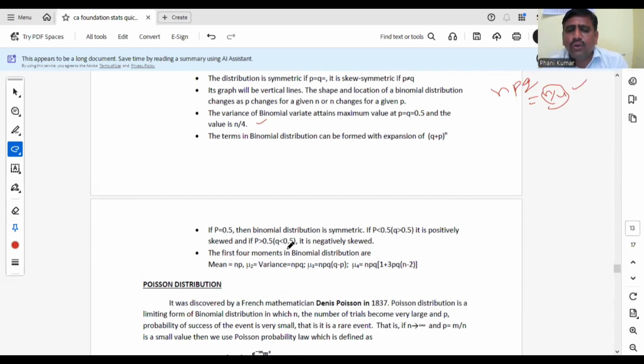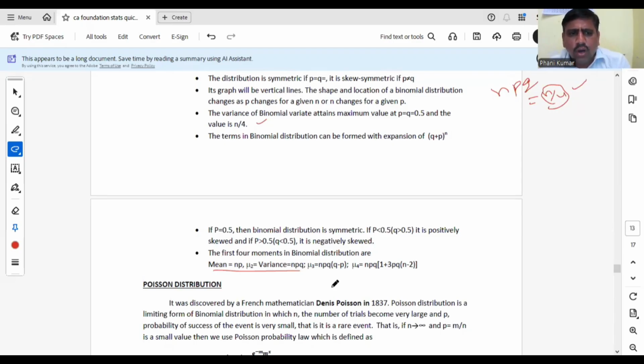P greater than half, q less than half, it is negatively skewed. Mean is NP, variance is NPQ, mu3, third central moment, NPQ into Q minus P, mu4, NPQ into 1 plus 3PQ into N minus 2. In this, mean and variance are important. Please neglect mu3 and mu4, not necessary for this attempt.